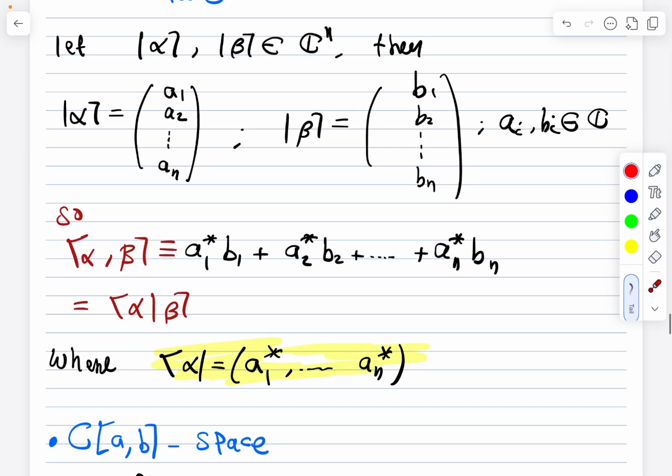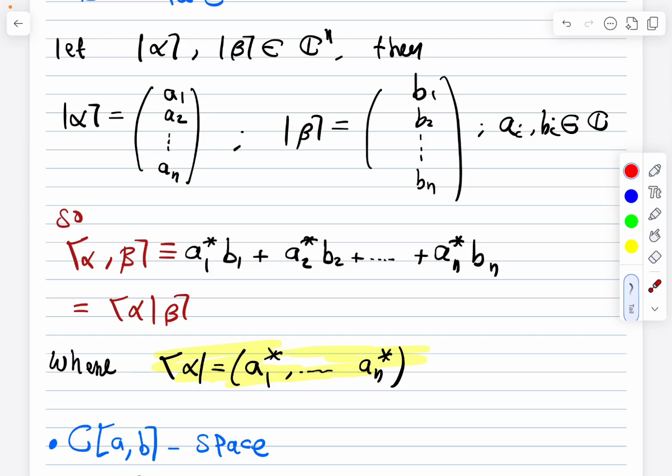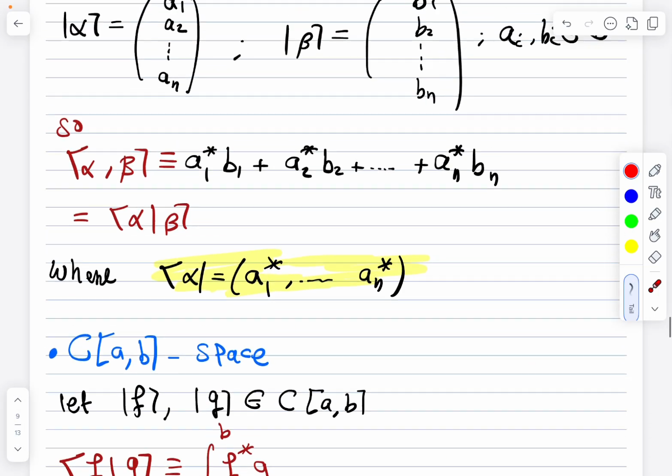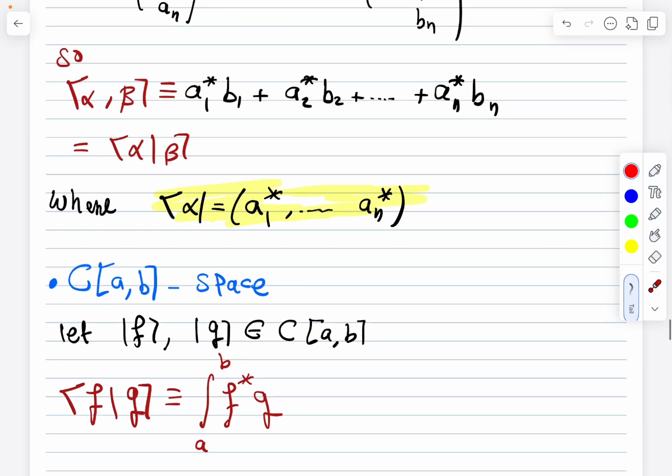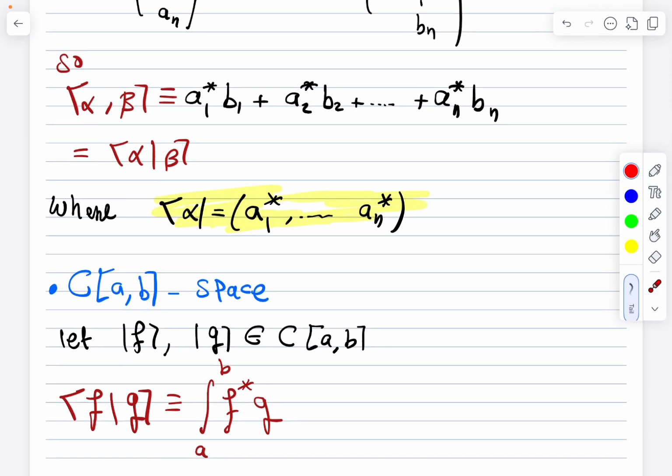Now the second space, which is also important and we will deal with a lot, is the space of continuous functions. How do we define the inner product between two continuous functions? Let's assume we have two vectors in the space of continuous functions. Then the definition is something like this. First of all, let me say something: this definition is not unique up to a constant. We can multiply by any constant, 1 over 2 pi, 1 over some constant a. So this definition is not unique, and we need to define it when we work in the space. This is just a technical thing, but in general, this is the definition.